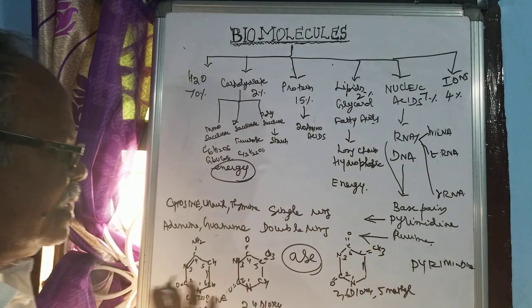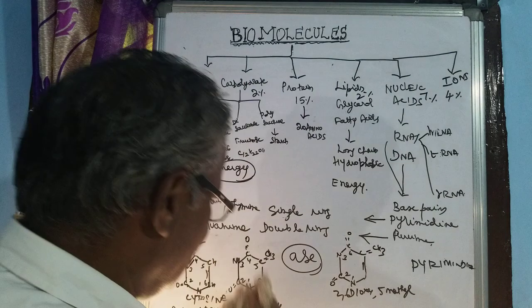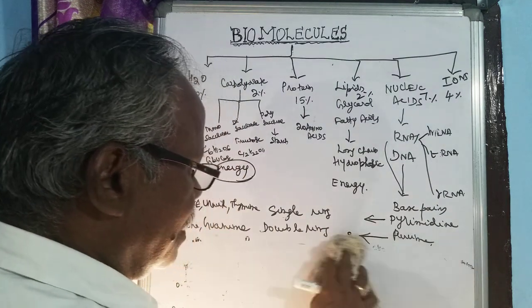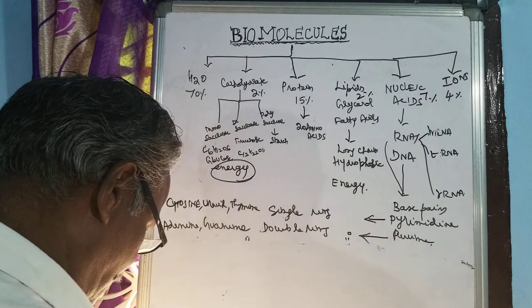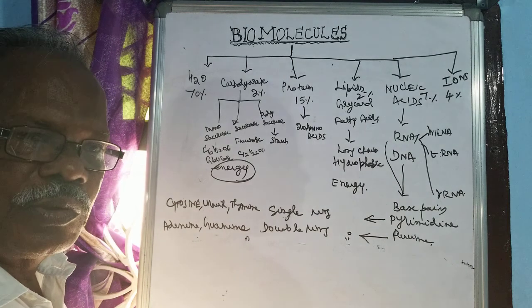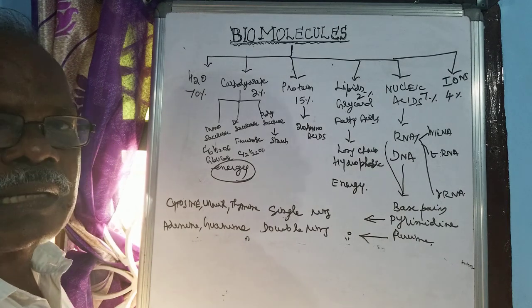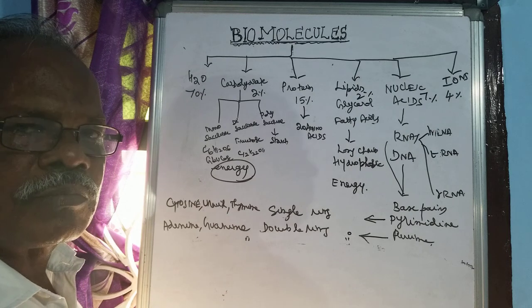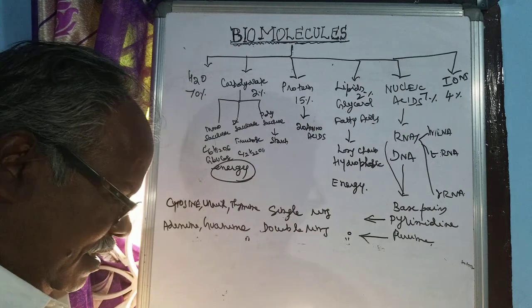Then we will see the purine. The purine is only 2 base pairs are there. That is 2 rings are there.